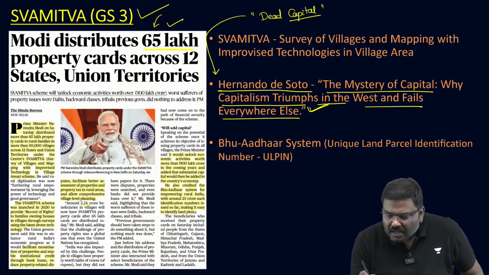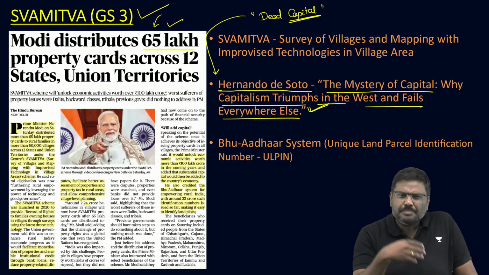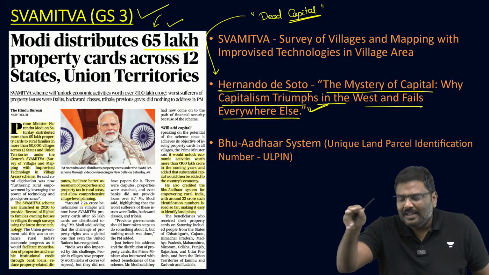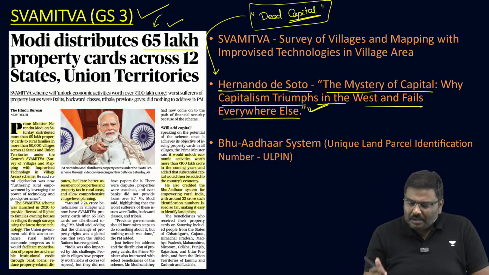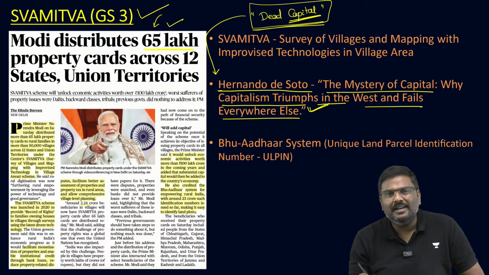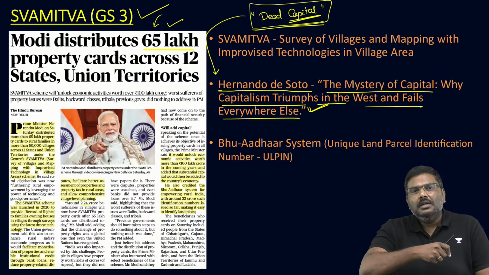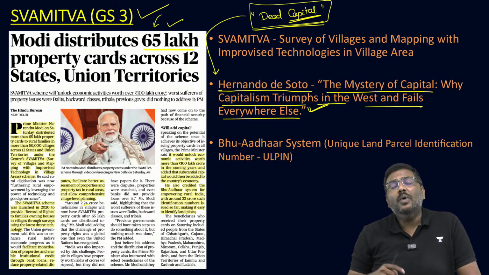Right? So understand this. The argument which has been put forward by this expert or this economist, Peruvian economist, is that because the people cannot use the land, it is a dead capital. Is the point clear? Because they are not able to utilize the land, it is nothing but a dead capital. And if you're wondering, he argues that even the government is responsible for it. Why?